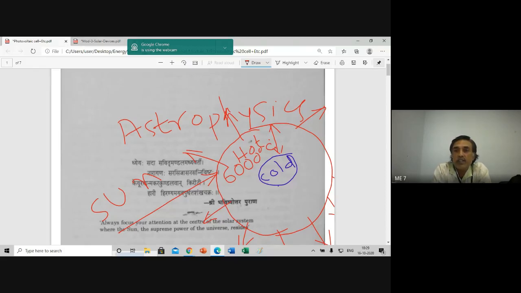Outside the core, it is 6,000 degrees Celsius. Maybe a temperature gradient exists, varying from cold to hot. It is very astonishing.